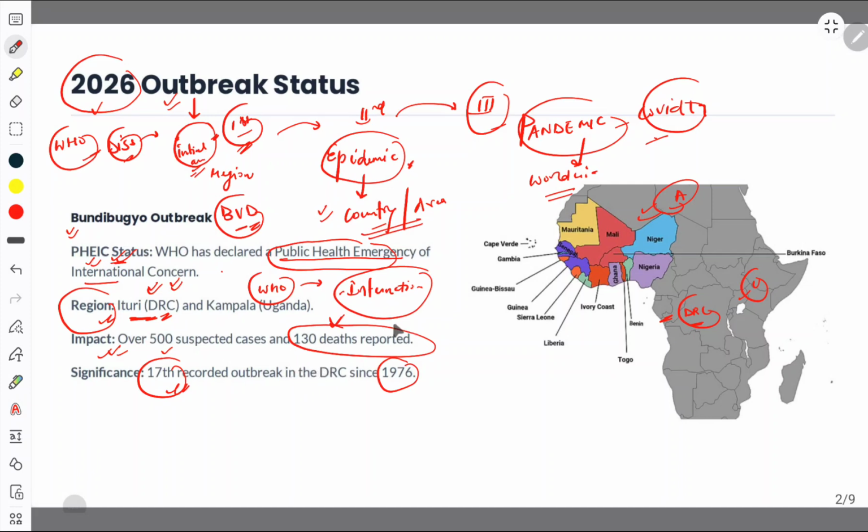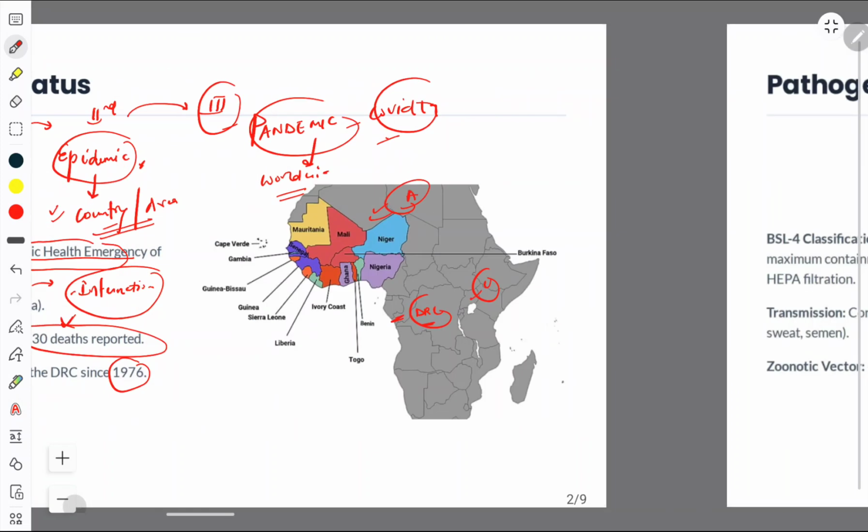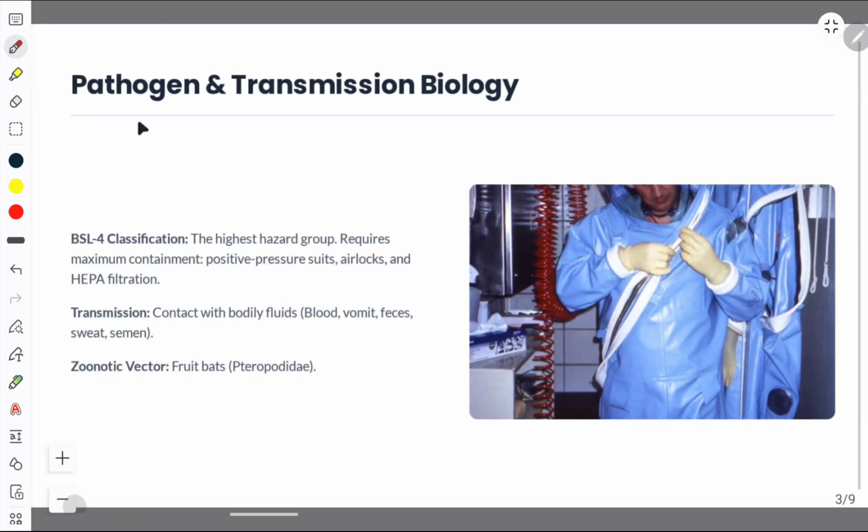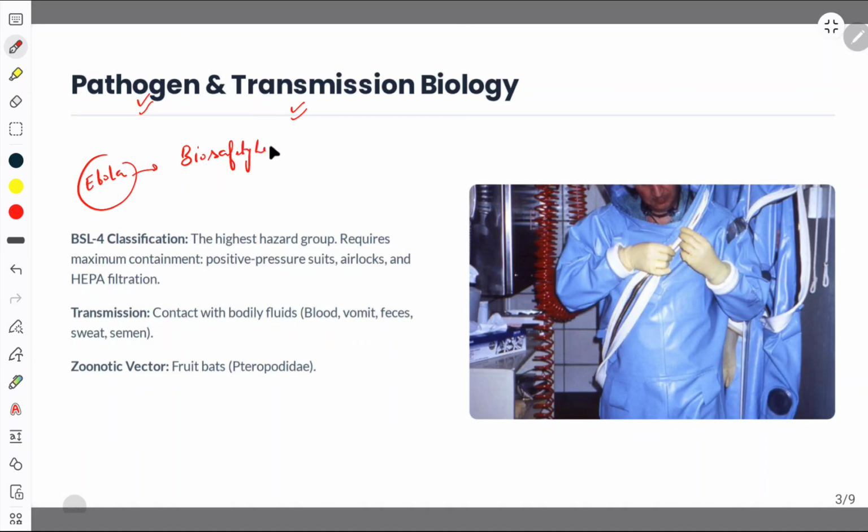Next we'll see the pathogen and the transmission biology. Talking about the pathogen, Ebola is classified as a biosafety level 4, BSL-4, pathogen.